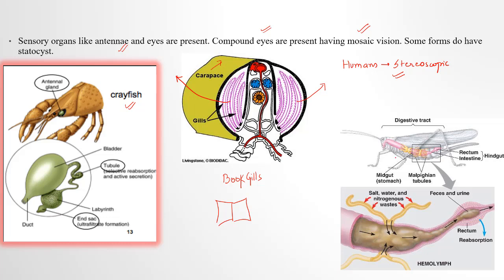So here I have shown you a diagram of Malpighian tubules. Hemolymph is a kind of fluid which runs to eliminate the waste and to supply blood to all the parts of the body. So this is hemolymph, this is the Malpighian tubule, this one is the book gills, and this is the green gland.